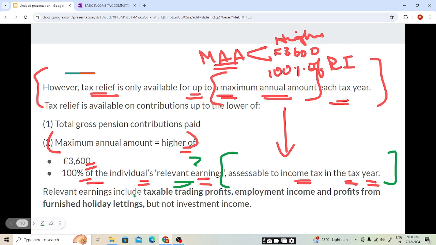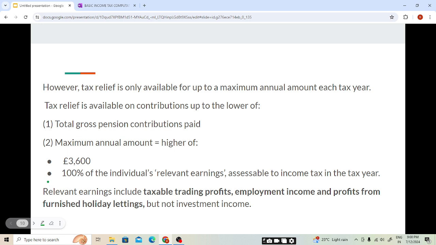Relevant earning includes taxable trading profit, which we'll be covering in chapter number 7, employment income, as we have covered in chapter number 5, and the profits from furnished holiday lettings. This we have covered under the property income head, students. I hope during the FHL topic we had seen that FHL income qualifies as relevant earning. So relevant earning includes three things: taxable trading profit, employment income, and profits from FHL, that is furnished holiday lettings.